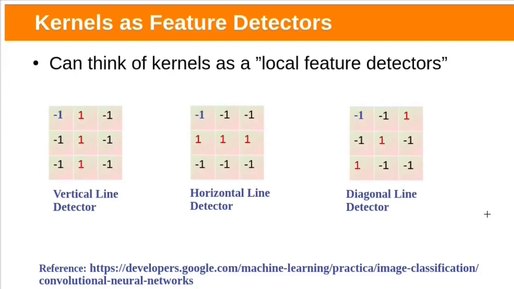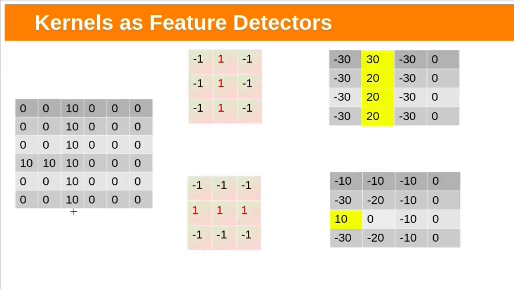Why are we convolving the input with a filter? These filters will detect features in the input matrix. Here are some filters. This filter can detect vertical lines. This filter can detect horizontal lines. Suppose this is the input matrix and these two are filters. If we convolve with this filter, the result will be like this. If ReLU activation is applied, all these negative values will become 0.